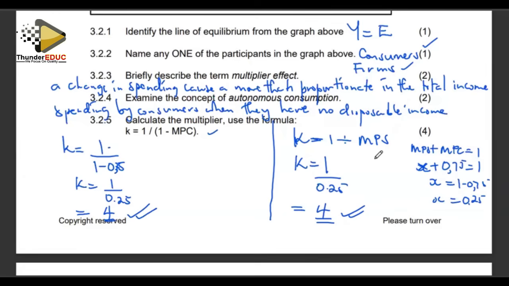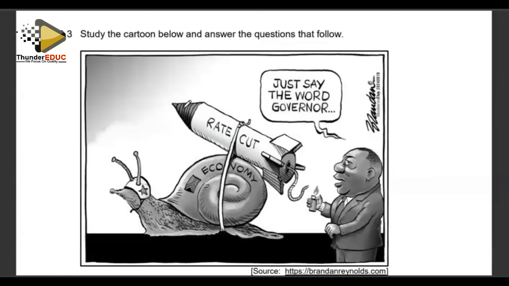The fraction of money that you save out of your total income, plus the fraction that you are going to consume, will give you your total income, which is equal to 1. Right, that takes us to the end of question 3.2. We move on to question 3.3.